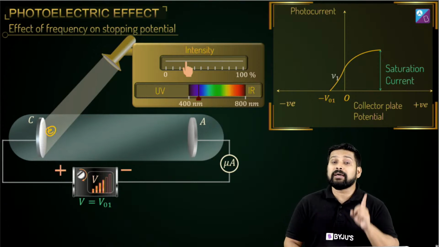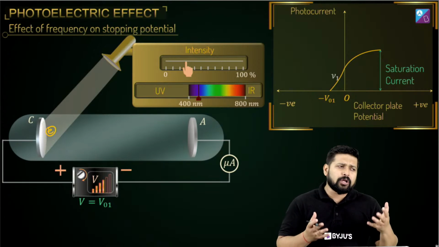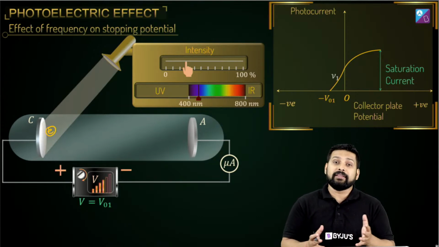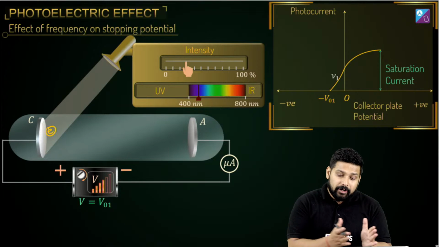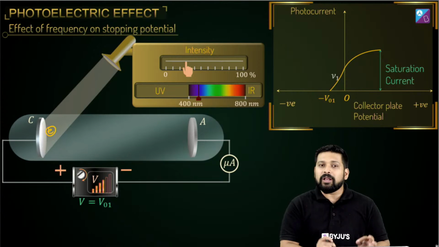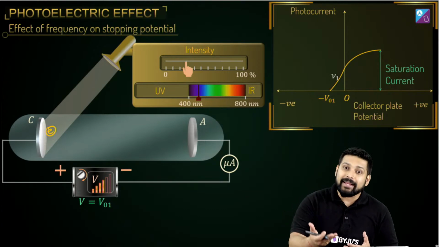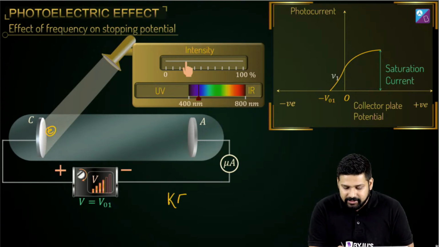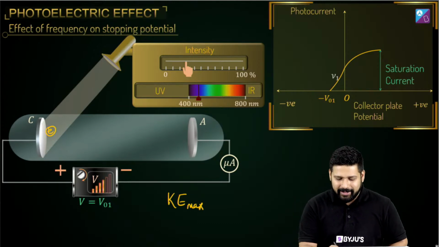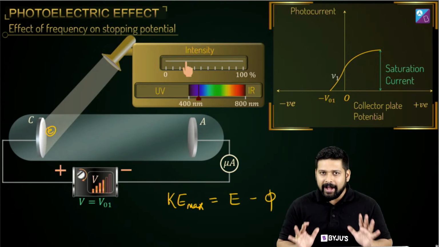And remember, the formula is only for KE max, maximum kinetic energy, because the electrons are also going to lose and use some of their energy as they come out. They'll be using some energy and losing it in the form of collisions and all. So you get all different values of energy of these electrons as they come out. But the formula only reflects the maximum kinetic energy, so do not make the mistake of writing it as kinetic energy. The formula is KE max: maximum kinetic energy is equal to the energy incident minus work function. So this is the actual formula.